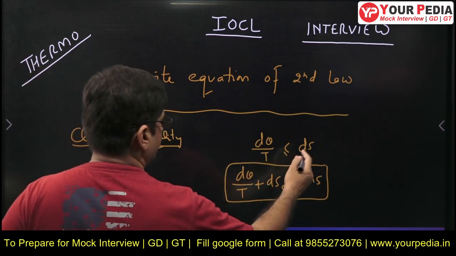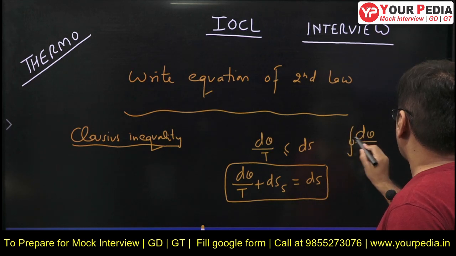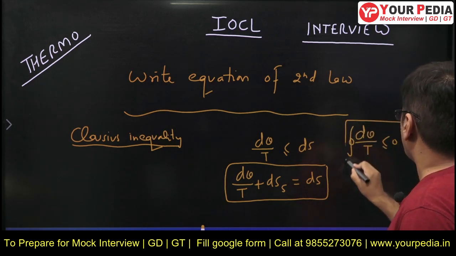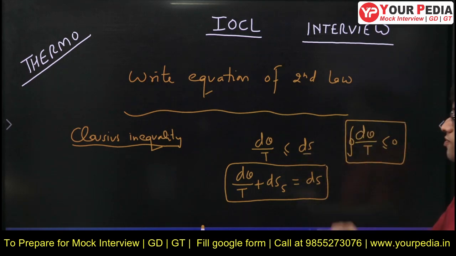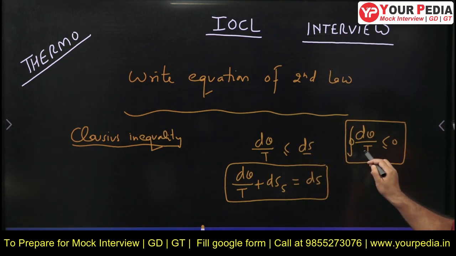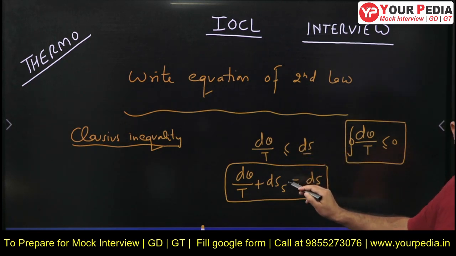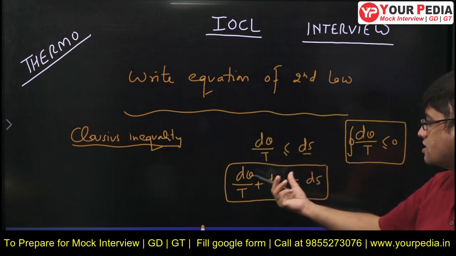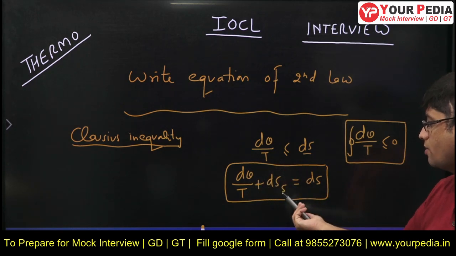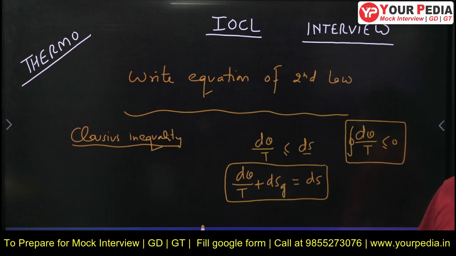This is the Clausius inequality, and if you write it for a cycle, it will be less than or equal to 0, because the cyclic integral of the property ds is 0. So, Clausius inequality for a process and for a cycle. When I write this inequality in the form of an equation, the left hand side is less, so to make it equal I have to add something. The something which I add is ds generation, entropy generation.